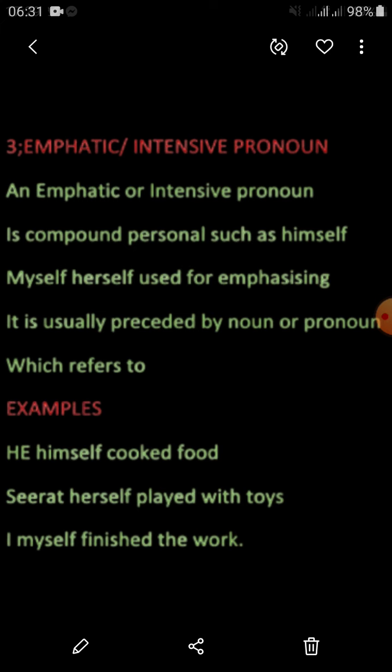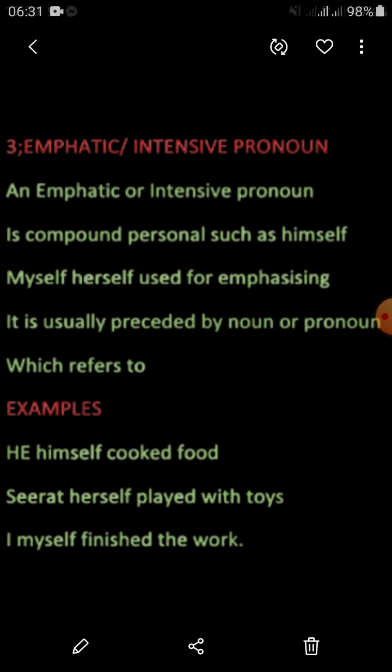See, "Herself played with toys." So herself is also coming like an emphatic pronoun, after the noun and before the verb. This is the mid position actually. "I myself finish the work." Myself is coming right after the subject, before the verb. So this is also an example of an emphatic pronoun.